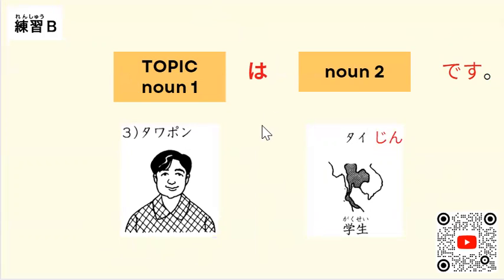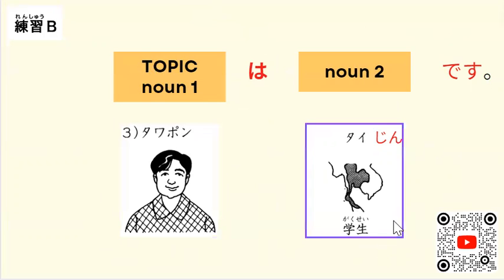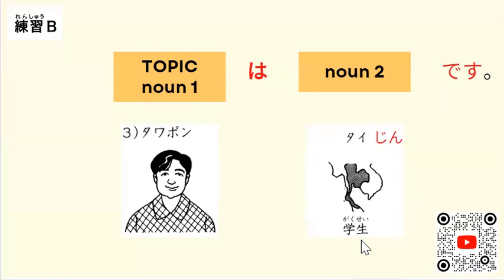Please don't forget the topic. タワポンさんはタイ人です。Okay, what's another information about the topic? タワポンさんは学生です。So please repeat after me. タワポンさんはタイ人です。タワポンさんは学生です。Okay.